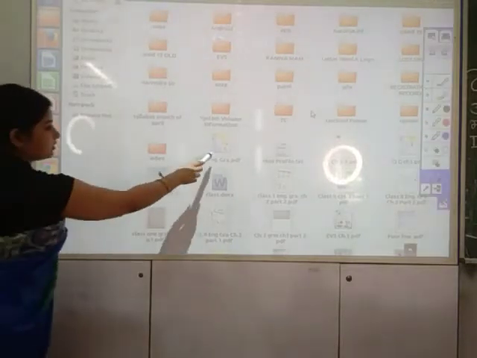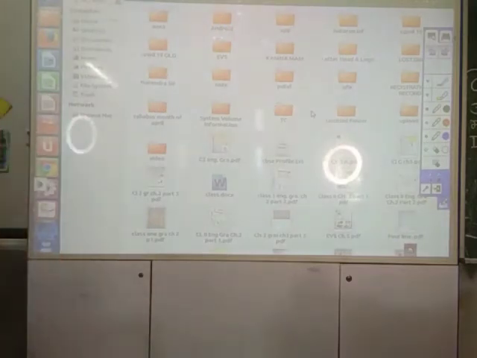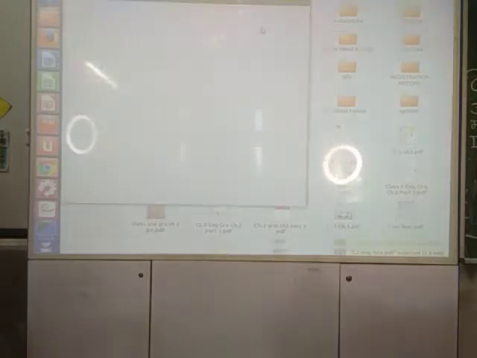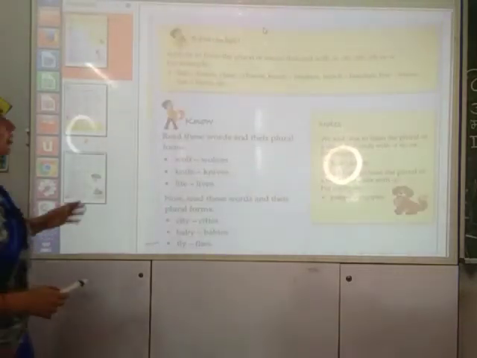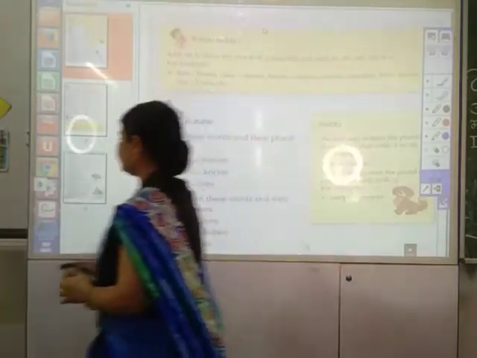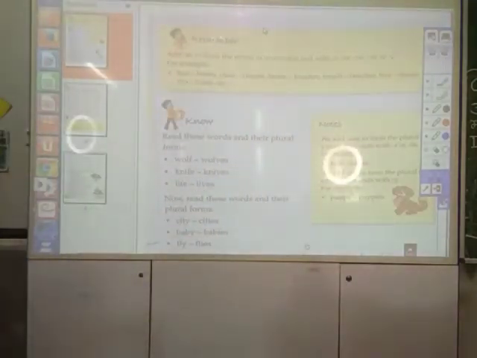The same is your homework. See, this is the same page that we were learning. Okay? This is the same page. This is page number 23.